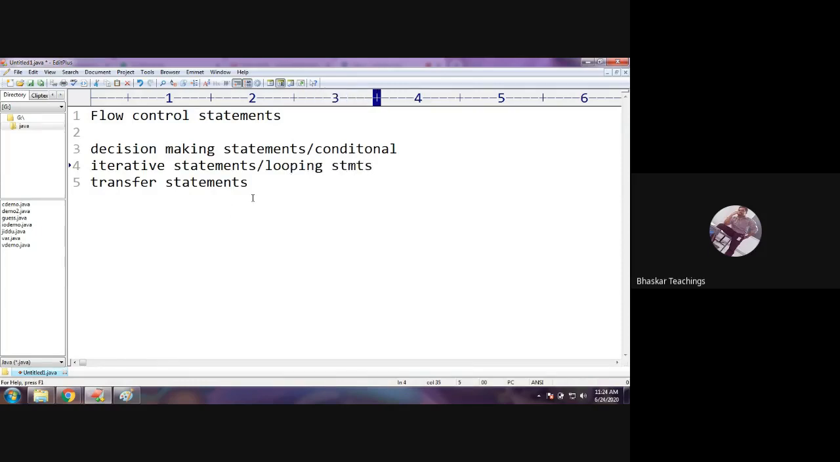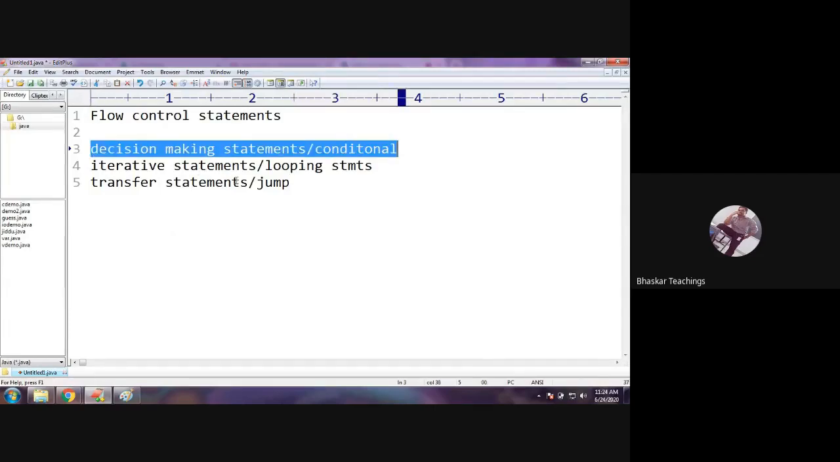And the fourth one is transfer statements: jump statements, break, continue, goto. In C language, you have goto. Return, break, continue in Java. In C language, we have goto, but not in Java. Okay, now let us start with decision making statements.